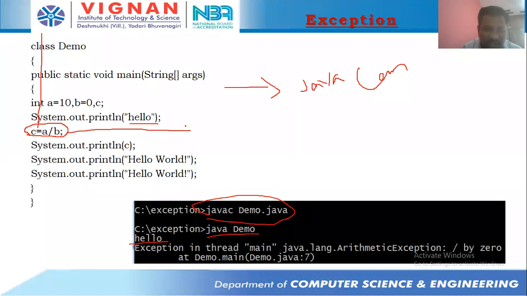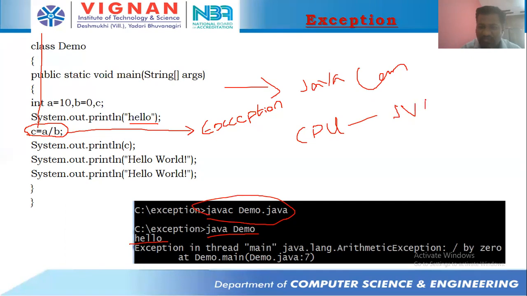So what happens is they're facing an issue, so it doesn't continue forward, and it raises what? An exception at runtime. That means the CPU is giving information to the JVM that I can't do this. Who is going to say this? The CPU is giving information that I can't execute this instruction. To whom is it giving? It's giving information to the JVM.